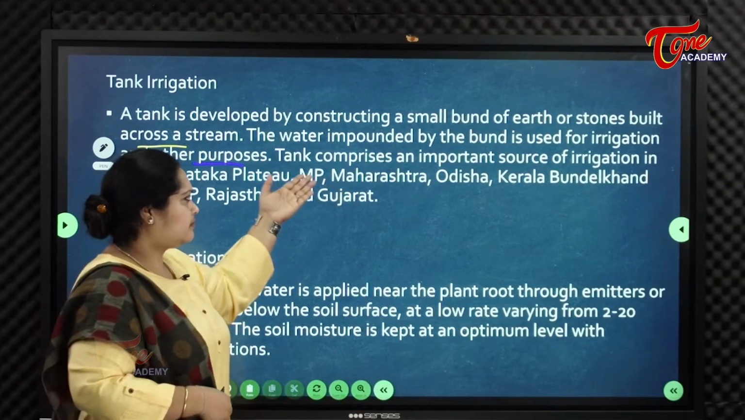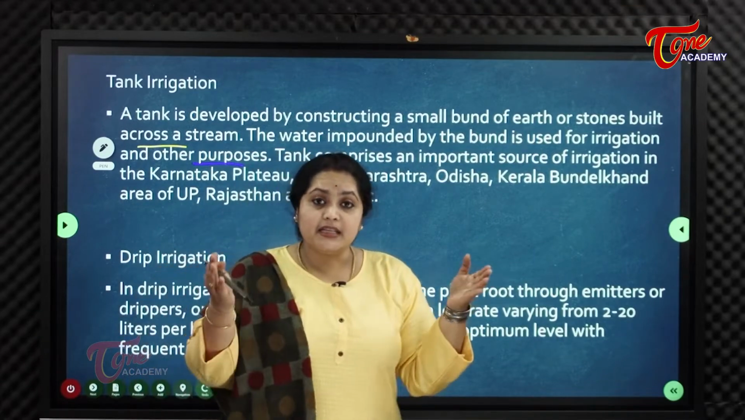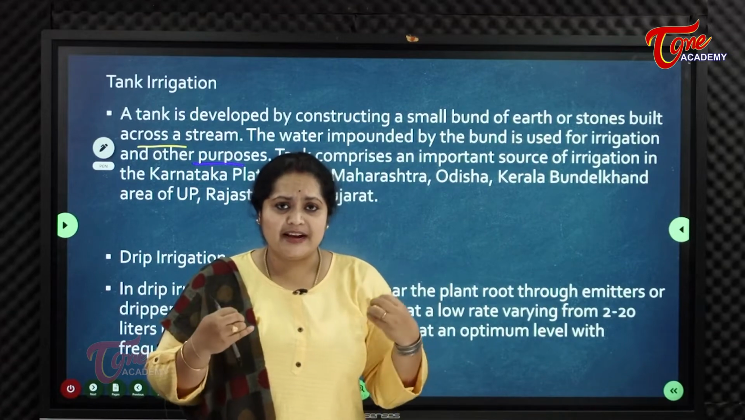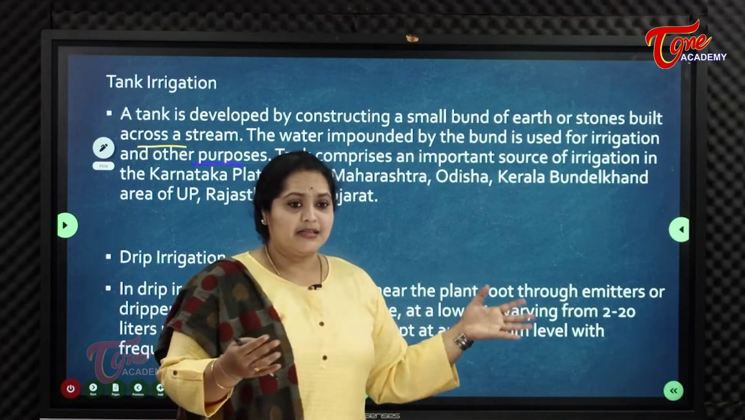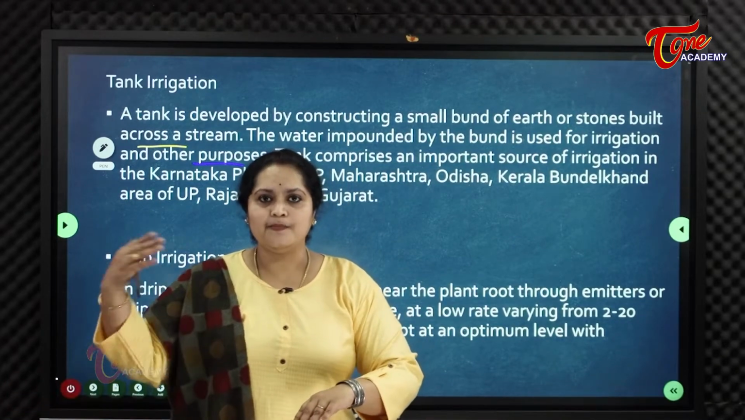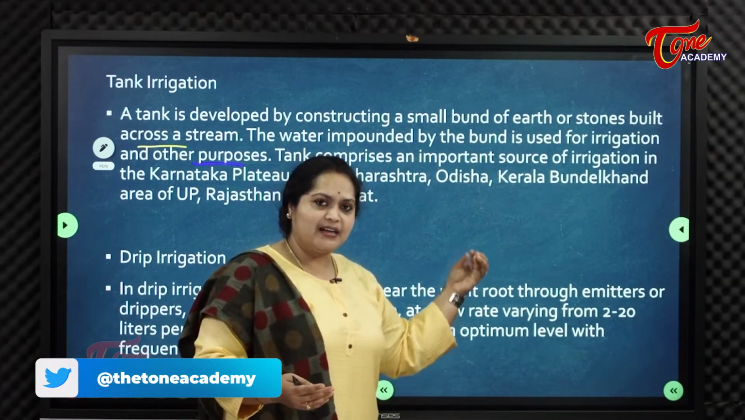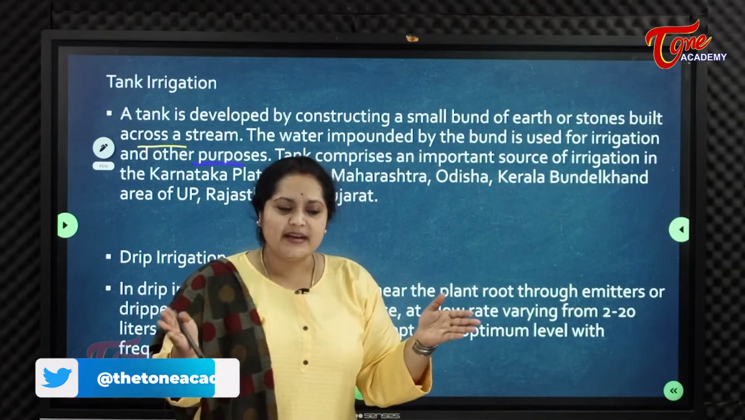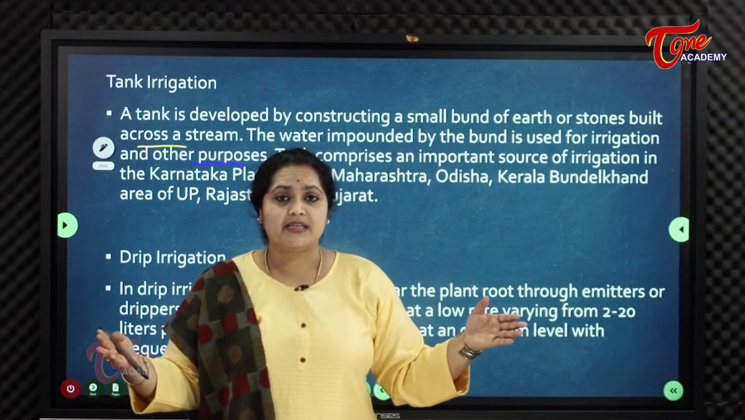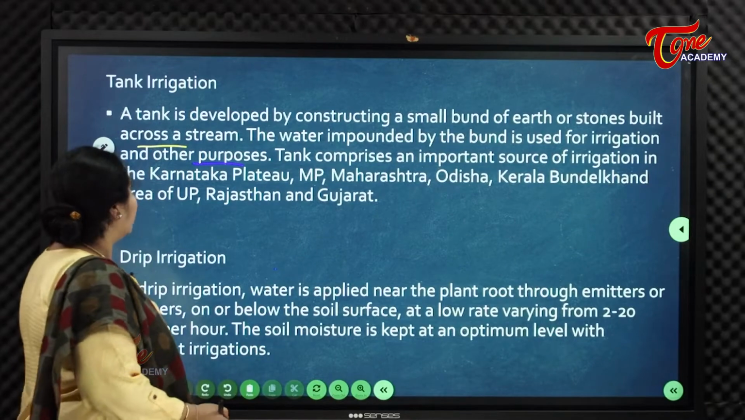In this tank, the advantage of tank irrigation is they can store water. In the rainy season there is no use of these tanks, but they store their water and use it in the summer season or when the rains are inadequate. The advantage of tank irrigation is whenever necessary only they can use it, or else the water is saved without any wastage. So the bund is used for irrigation and other purposes.